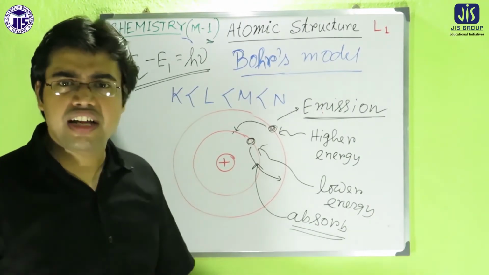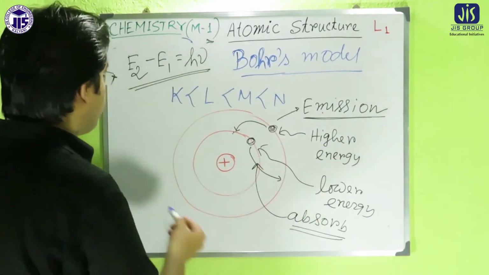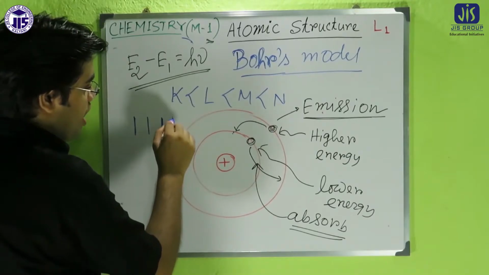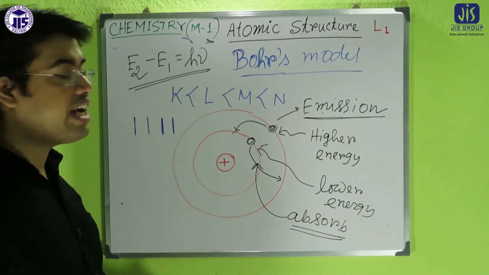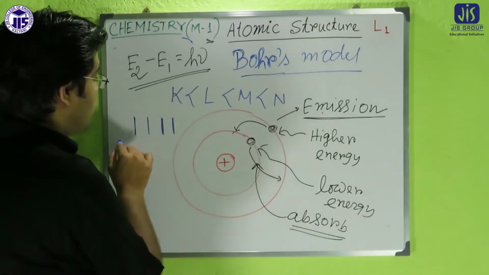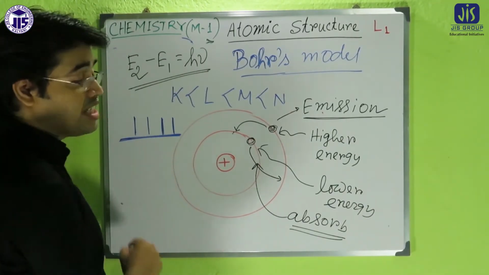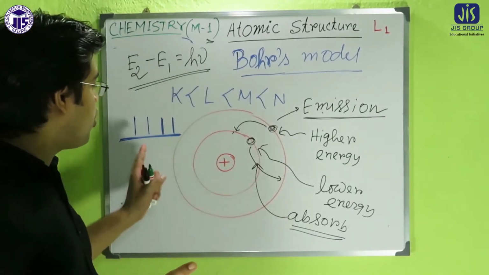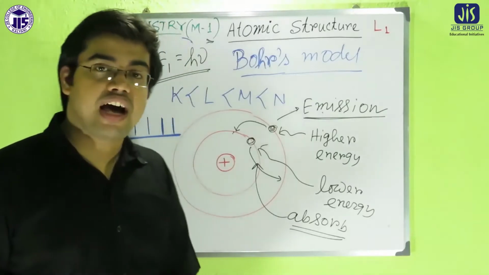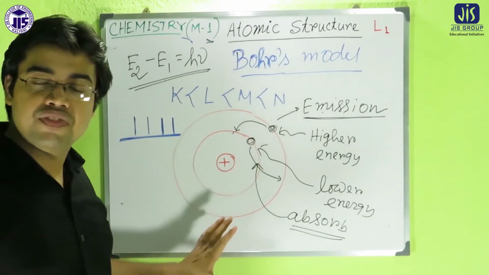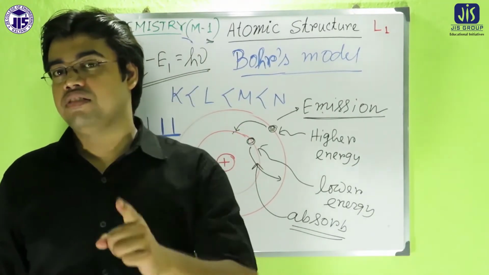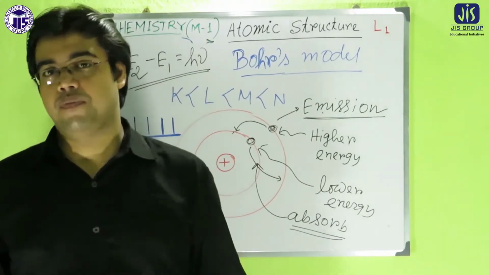So sometimes there will be emission, sometimes not. That means there will be some dark regions where we are not getting any energy, and sometimes there will be emission of energy. That clearly indicates why we are getting the line spectrum from the atom. So Bohr's model successfully explained the stability of the atom and also the atomic spectrum, that is the light spectrum.